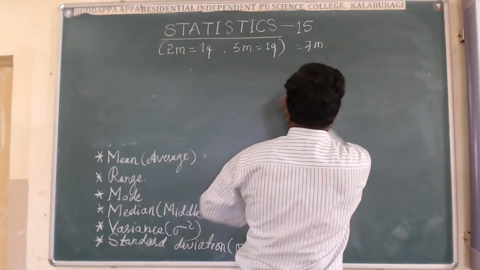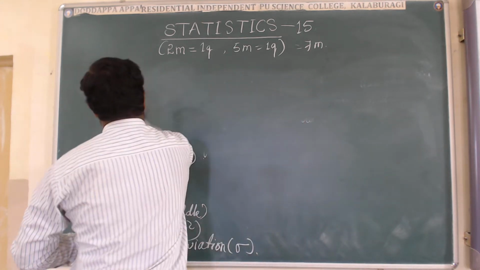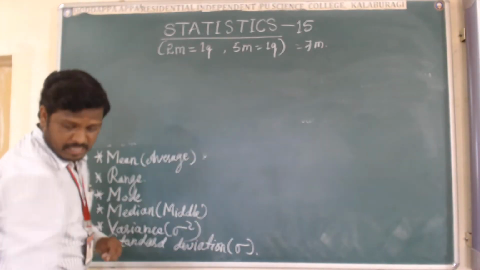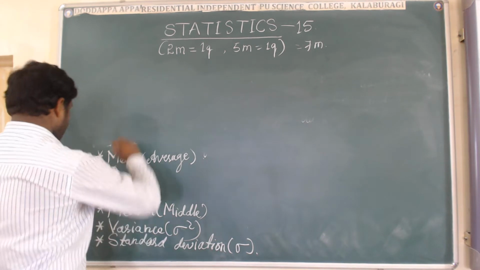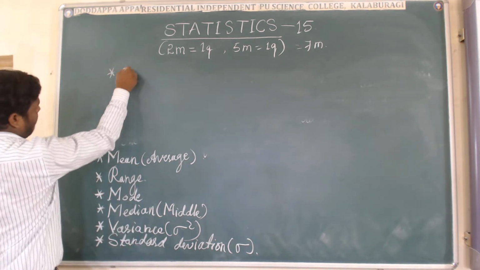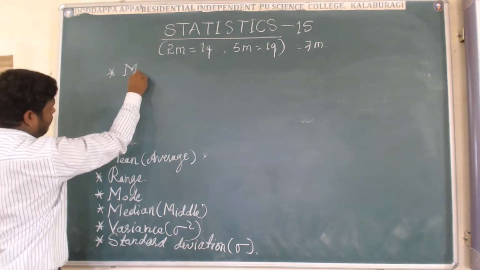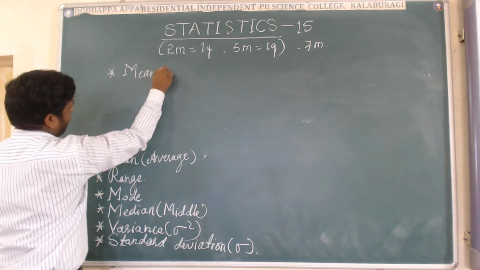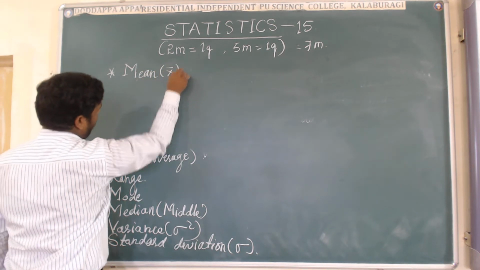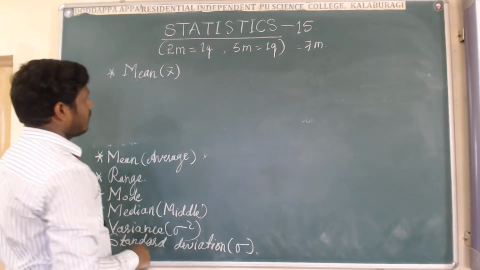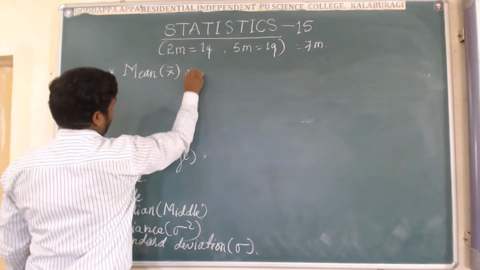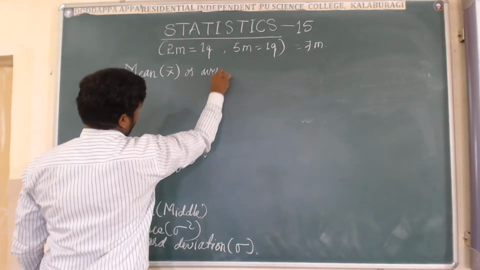Mean. Let us come to the next point, that is mean. Mean is denoted by x bar, and there is one more name for this, average.